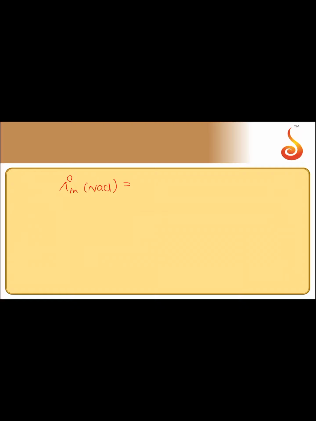For example, for NaCl, lambda m naught is equal to lambda naught of Na plus plus lambda naught of Cl minus. Here lambda naught of Na plus and lambda naught of Cl minus are the limiting molar conductivities of the sodium and chloride ions.